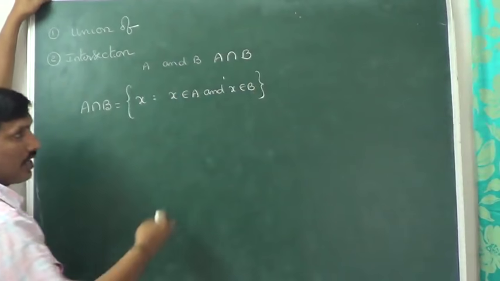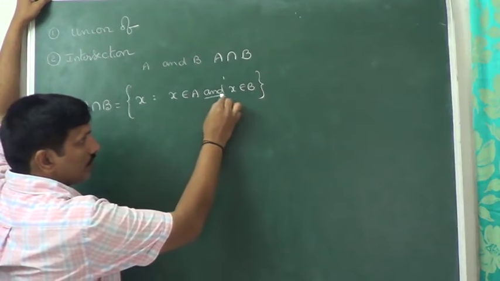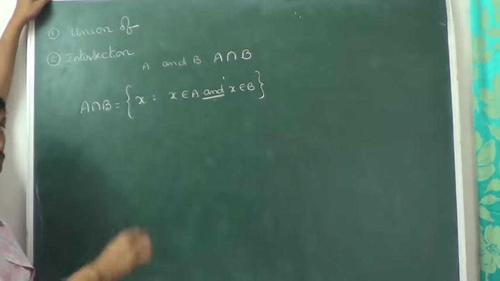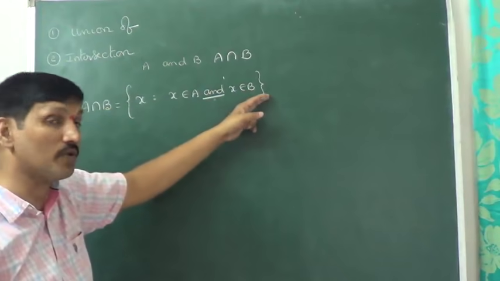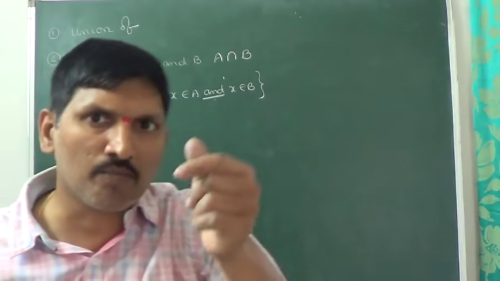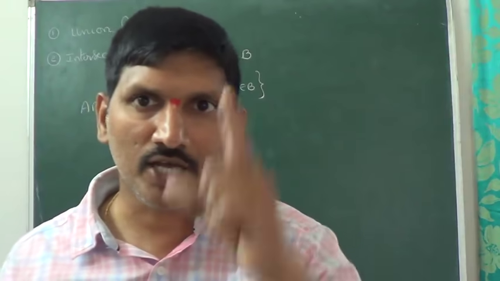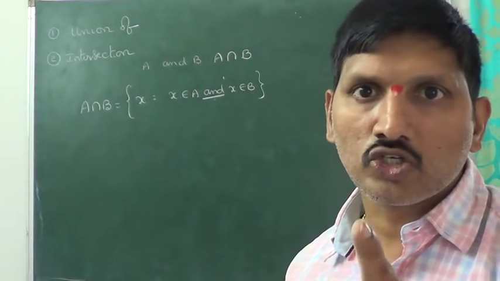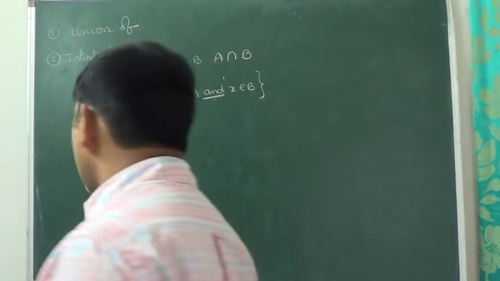You can observe the word and is there. X belongs to A and x belongs to B. X has to be present in both A and B. X has to be present in A, X has to be present in B also. Then X belongs to A intersection B.